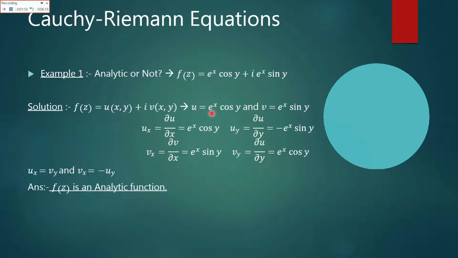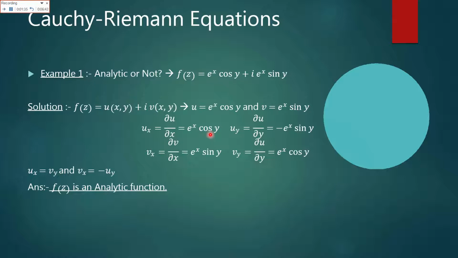As it is the derivative with respect to x, cos y would be constant and the derivative of e raised to power x is basically e raised to power x. Now u of x has the answer e raised to power x cos y.